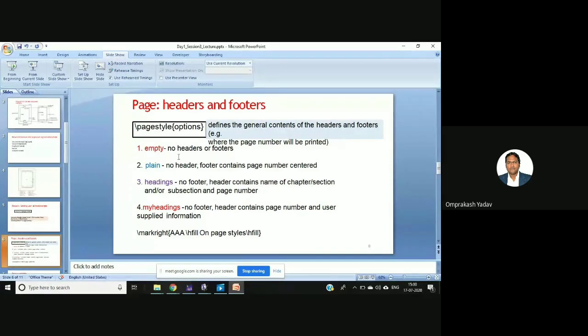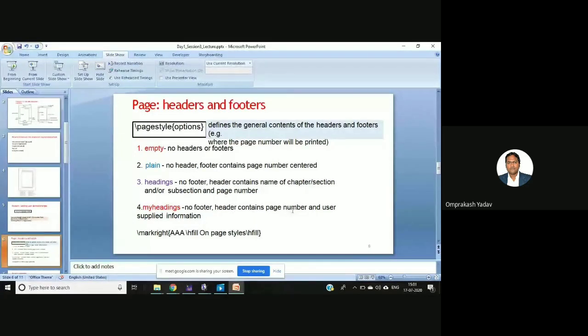If you select the option as heading, page style as heading, then there will not be any footer, but the header contains the name of the chapter or section or subsection and the page number. If you select myheadings, there won't be a footer.